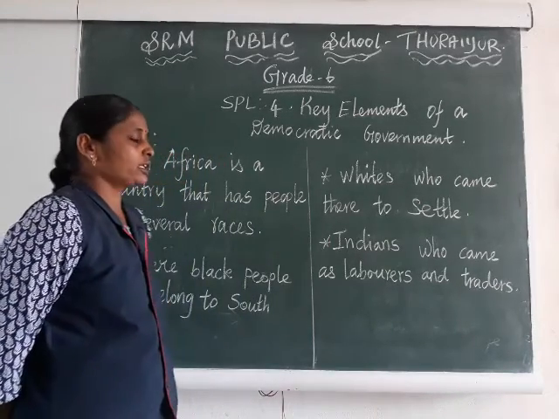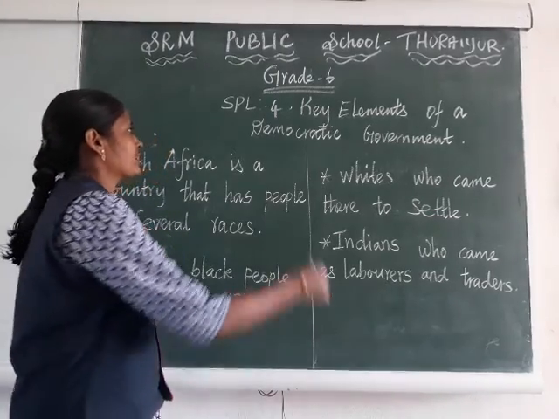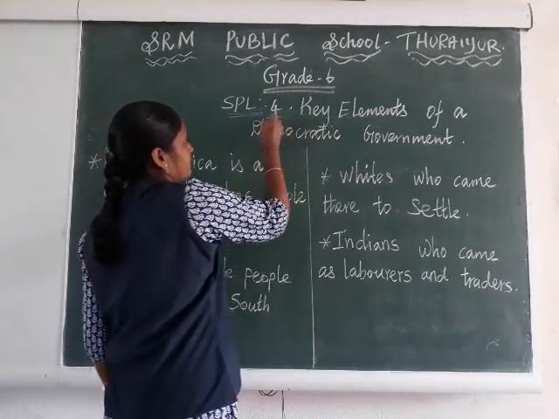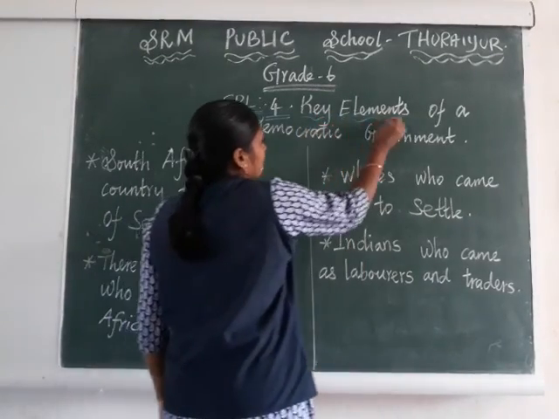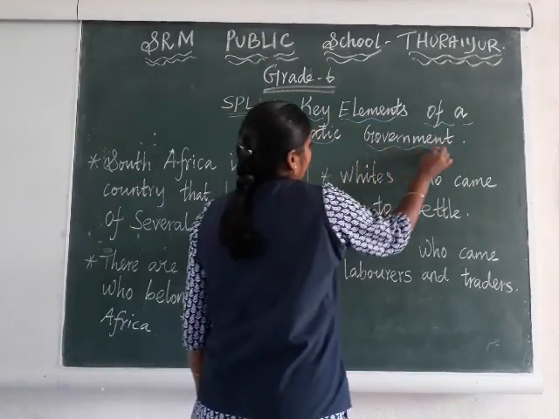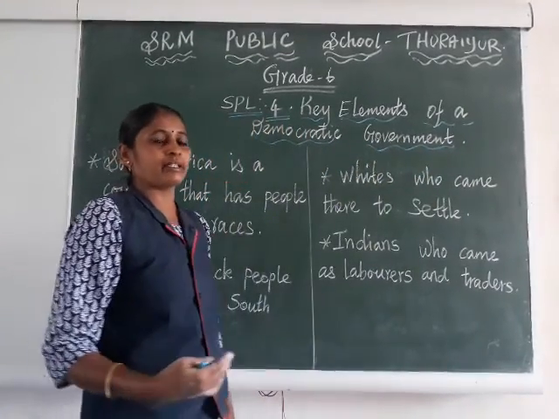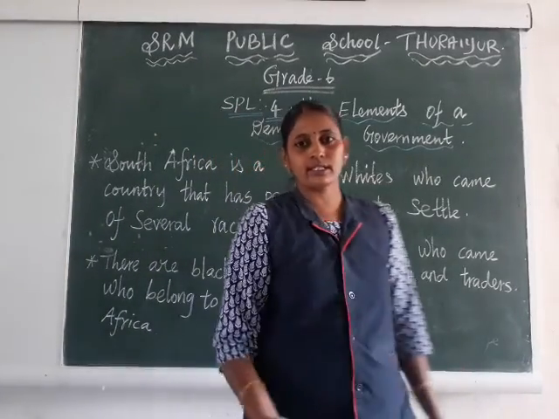Right. Today, for grade 6, we are going to start a new lesson, SPL 4th lesson. Okay, SPL 4th lesson: Key elements of a democratic government. What are the key elements of a democratic government? That alone we are going to discuss in this lesson.